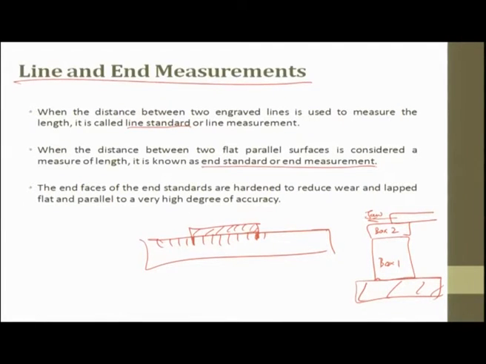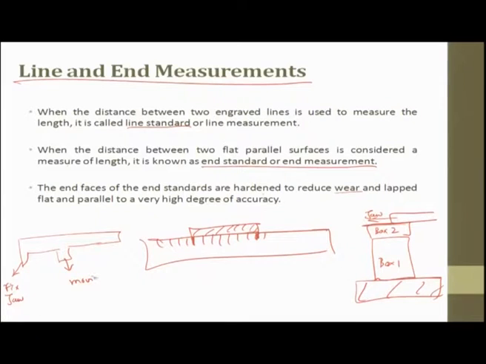The end faces of the end standard are hardened to reduce wear, and lapped and parallel to a very high accuracy. That means the end face, where there is a lot of contact, is hardened. If you see a vernier caliper, this is a fixed jaw, this is a moving jaw.